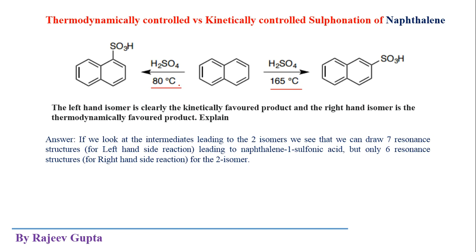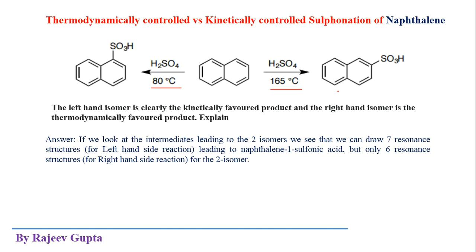In kinetically controlled reaction, the formed intermediate will be more stable and the formed product will be less stable, but the case will be reversed in thermodynamically controlled reaction. In thermodynamically controlled reaction, generally the formed intermediates or transition states will be less stable, but the formed product will be more stable.